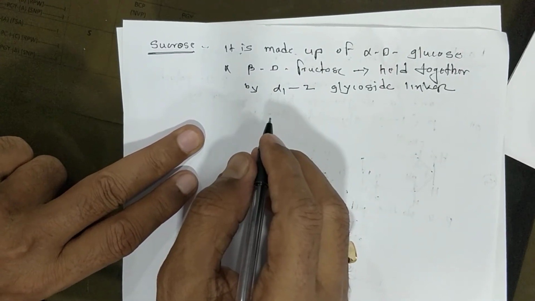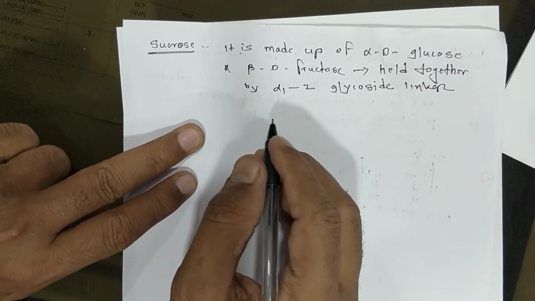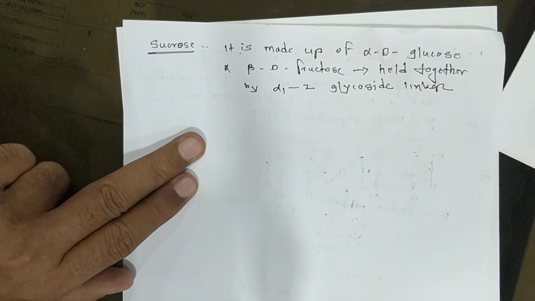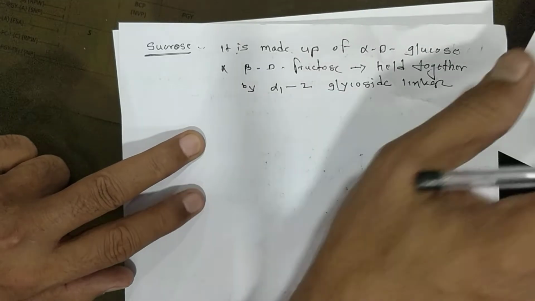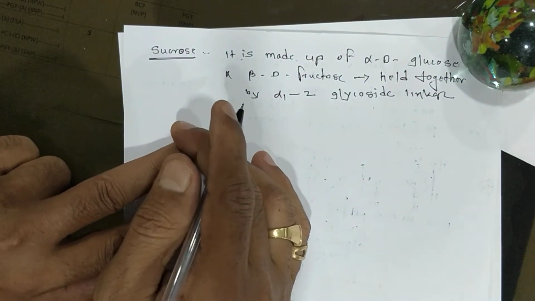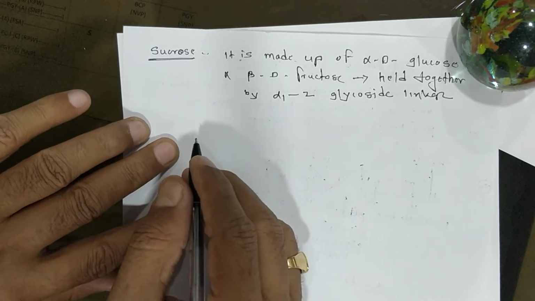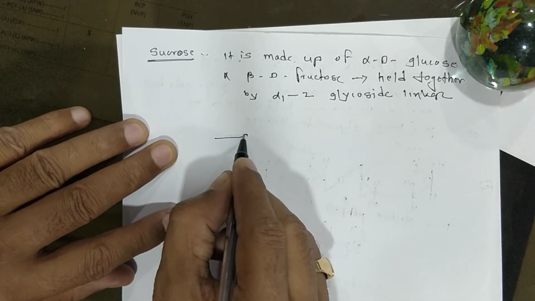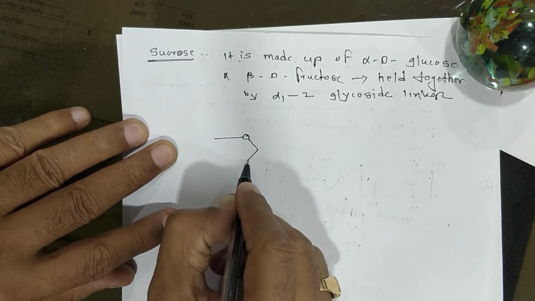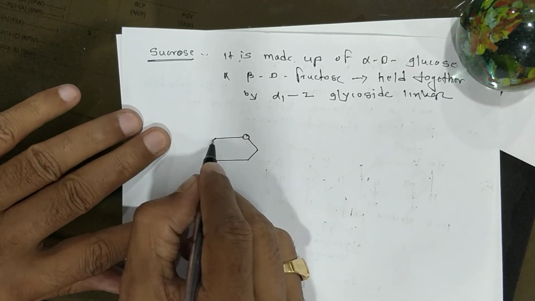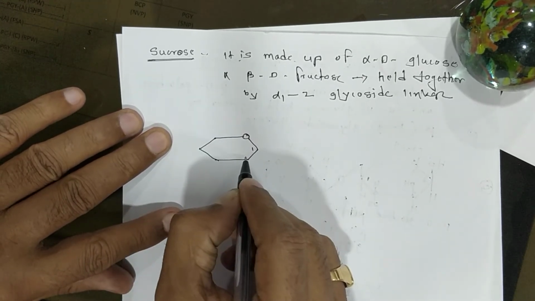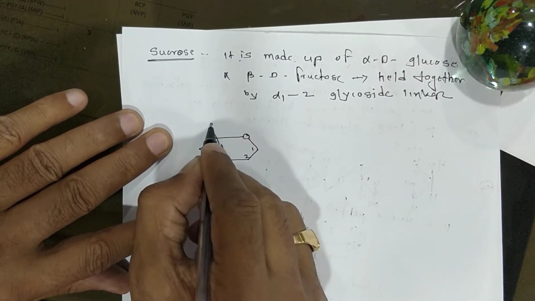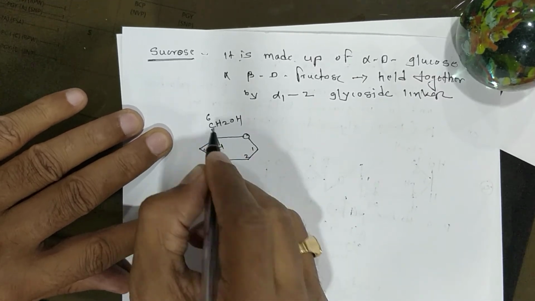Okay, now draw the structure of sucrose. One minute. Now see the structure. Draw very carefully. Sucrose is joined together by alpha D glucose. Draw the structure of alpha D glucose: one, two, three, four, five, and CH2OH, that is 6.